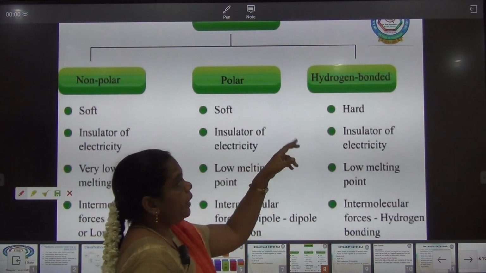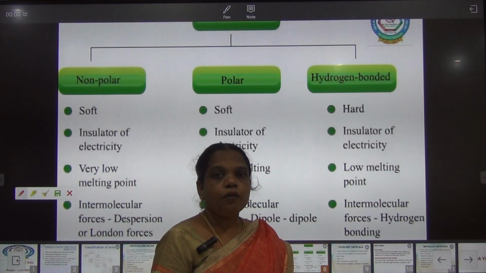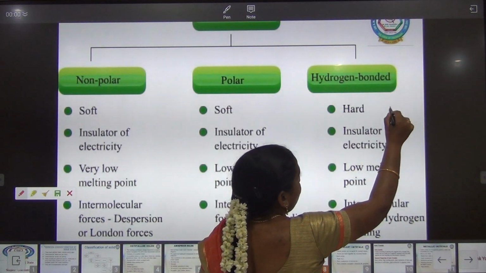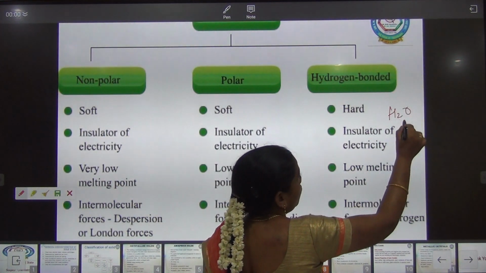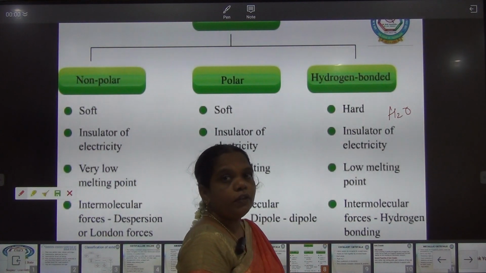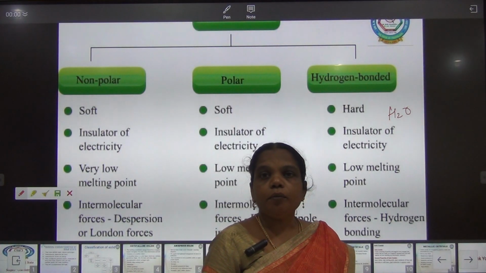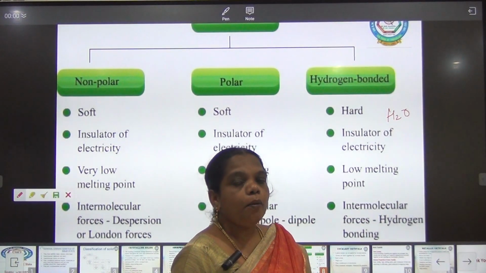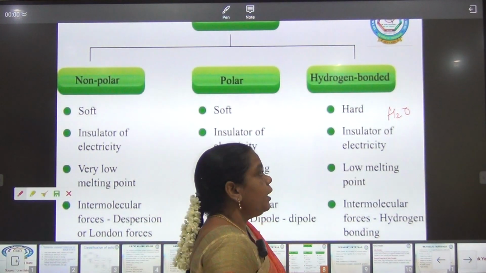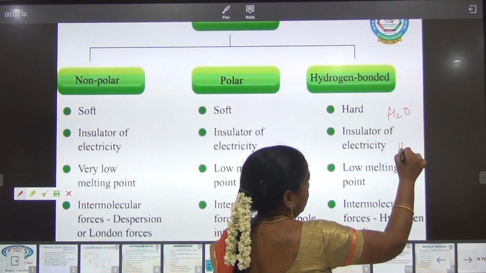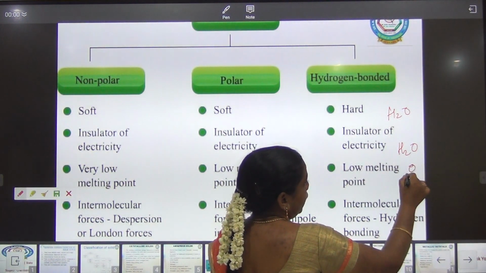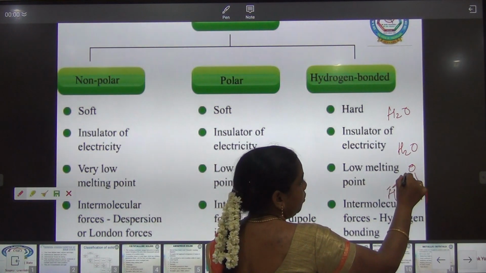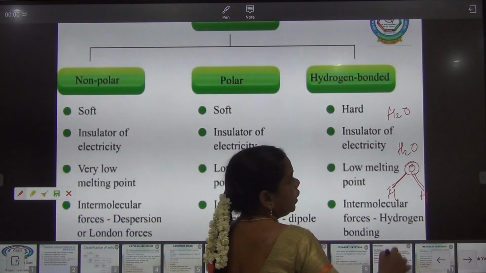And next one is hydrogen bond. Hydrogen bond is formed by hydrogen. Now here also take a water molecule, H2O. The hydrogen bond is formed with what? The hydrogen can make a bond with a more electronegative atom. Here in water, H2O, hydrogen is going to make a bond with which one is more electronegative?